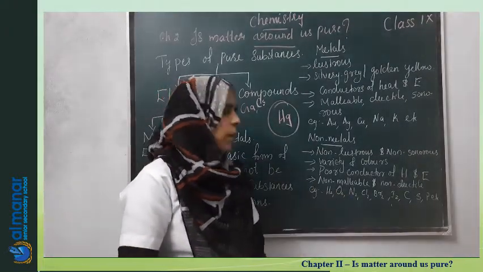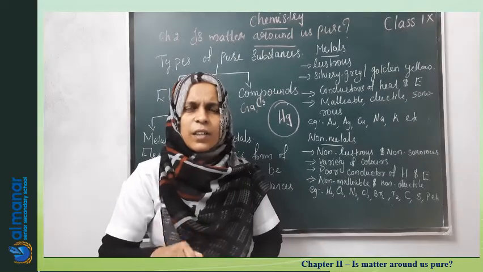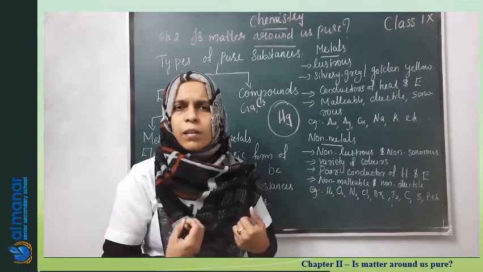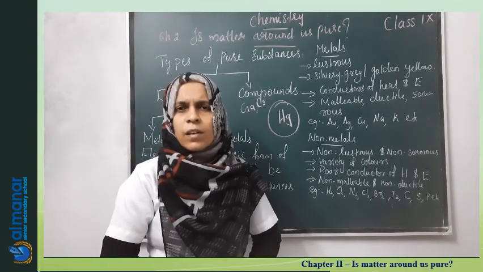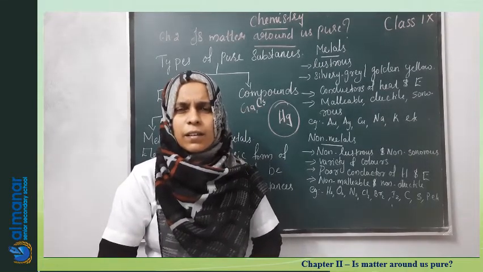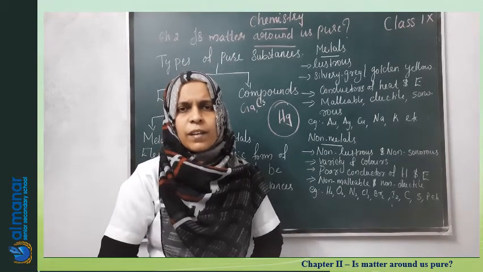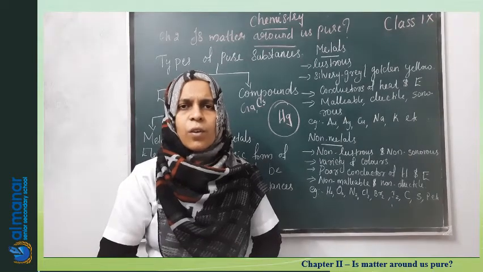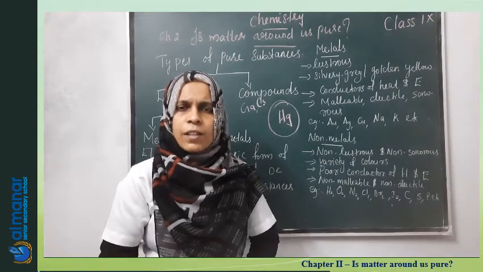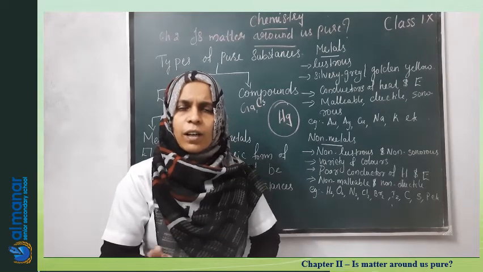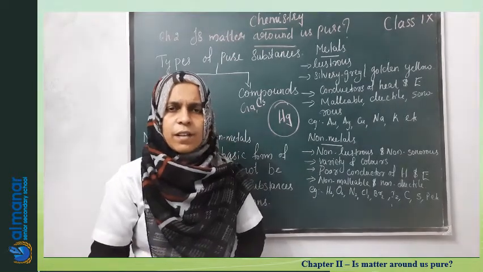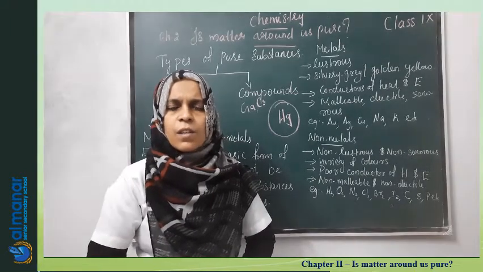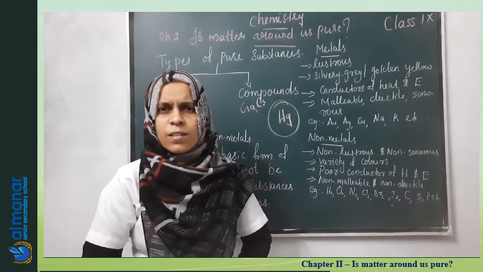Then they are non-malleable and non-ductile. If we struck with a hammer and all, they will become powder. So we can say they are brittle in nature. They break into powdery form. That nature is known as brittle nature. They are non-sonorous, non-malleable, non-ductile. Cannot be beaten into thin sheets. Non-ductile means cannot be drawn into wires. Similarly, they cannot produce a ringing sound when struck on a hard surface. So we can write they are non-sonorous in nature.